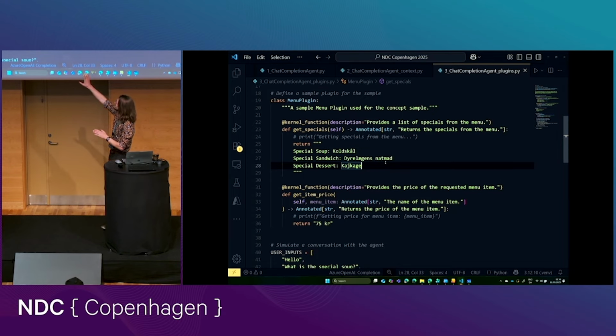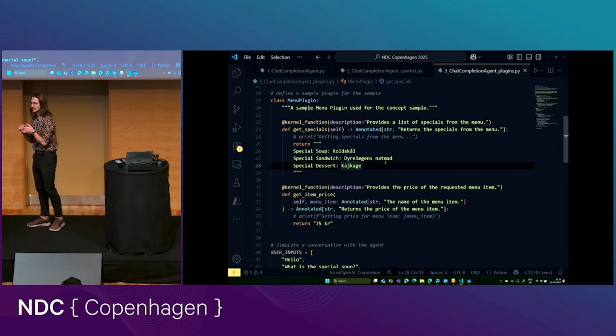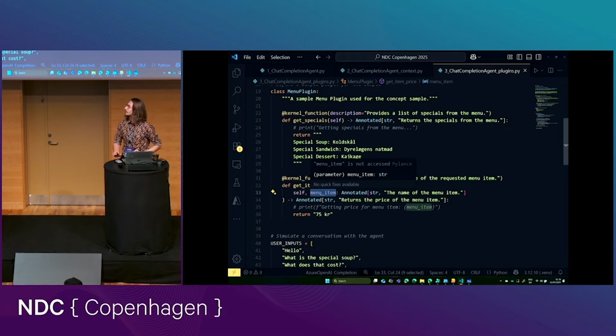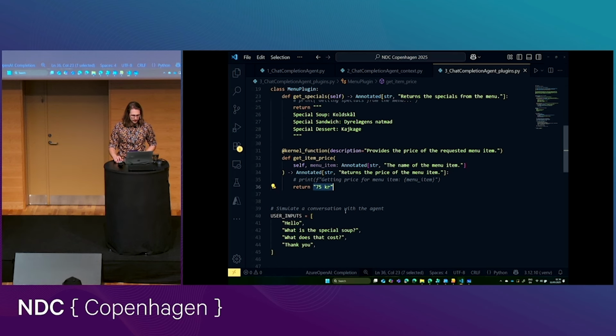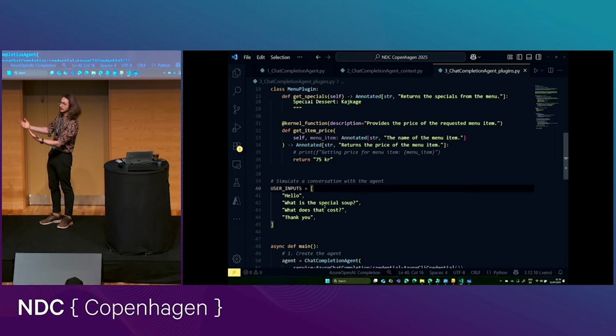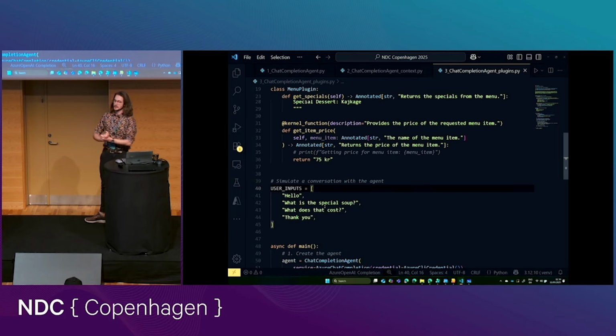So we have 3 specials on our menu, and they all cost 75 kroner, right? We're not actually doing anything with this menu item here. It's just there to show you that it could work. In this case, our restaurant pricing model is very, very simple. All right, good. Our user inputs, I'm introducing the conversation, hello. Then I ask, what's the special soup? I ask, what does that cost? And then I say, thank you.